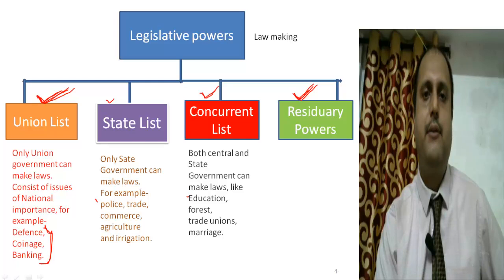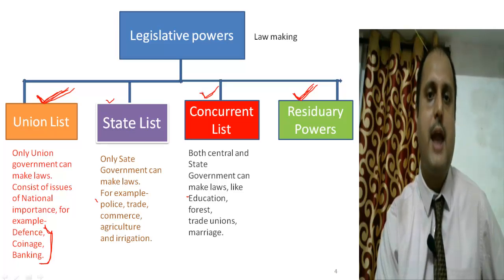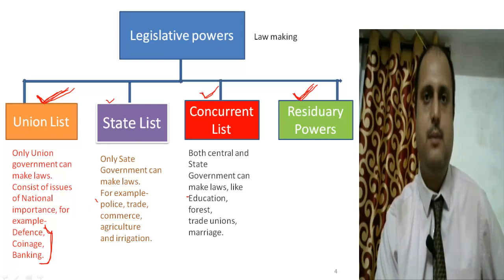In our educational system, we have state boards which vary from state to state, and we have a central board like CBSE. So under these subjects, both the Union Parliament and the state legislature can make their own laws.